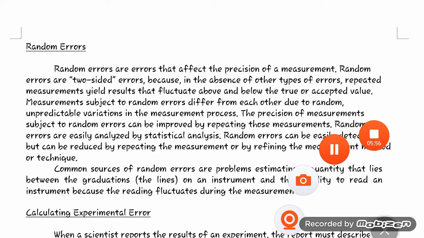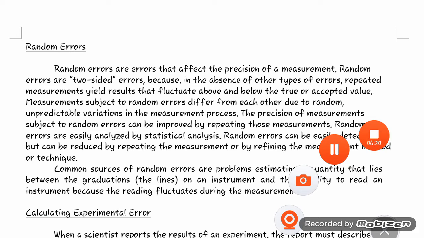Next is random error. Random errors are errors that affect the precision of a measurement. Random errors are two-sided errors because, in the absence of other types of error, repeated measurements yield results that fluctuate above and below the true or accepted value.